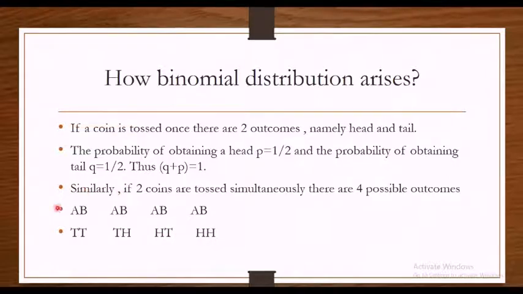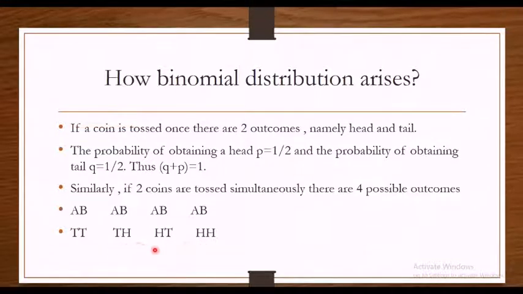Now I'm going to write the probabilities of these, considering P as the probability of obtaining a head and Q as the probability of obtaining a tail. Can you guess the probability of obtaining two tails in this experiment? Yes, it is Q square. And what about the last one? Yes, that is P square.